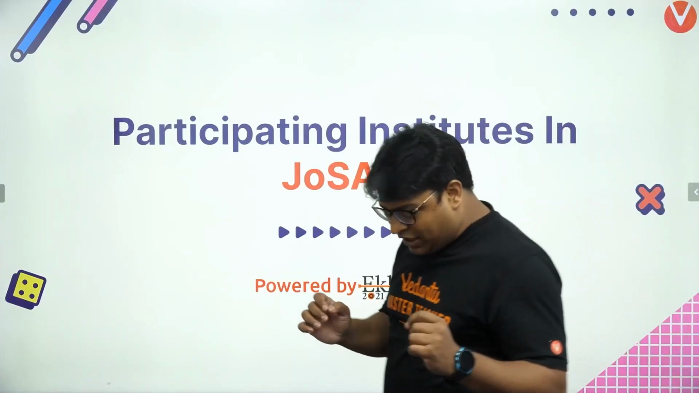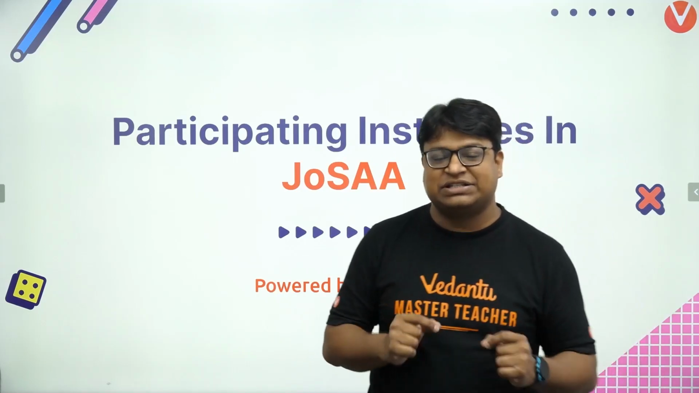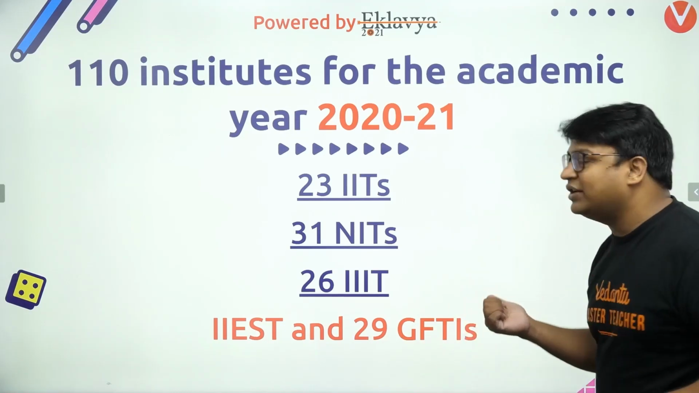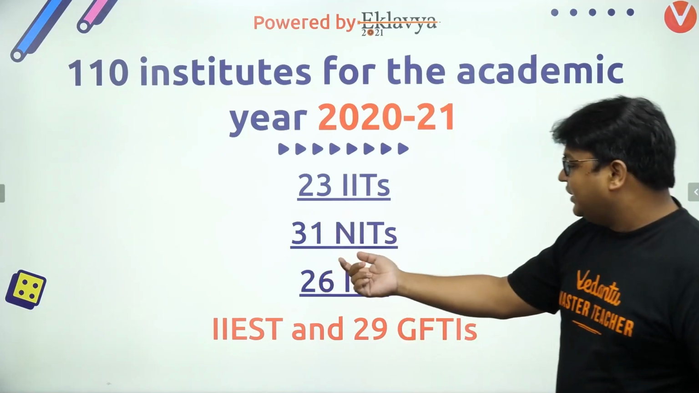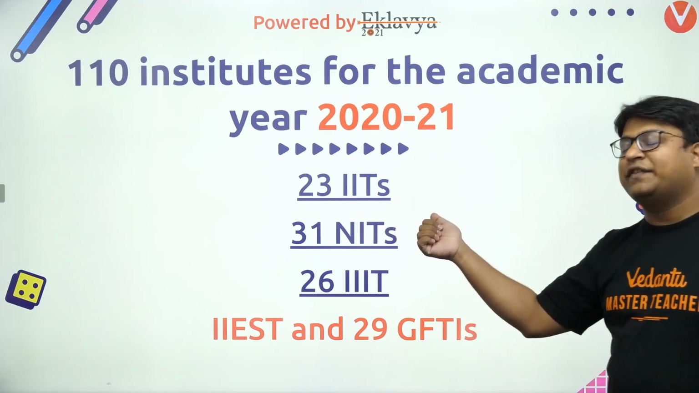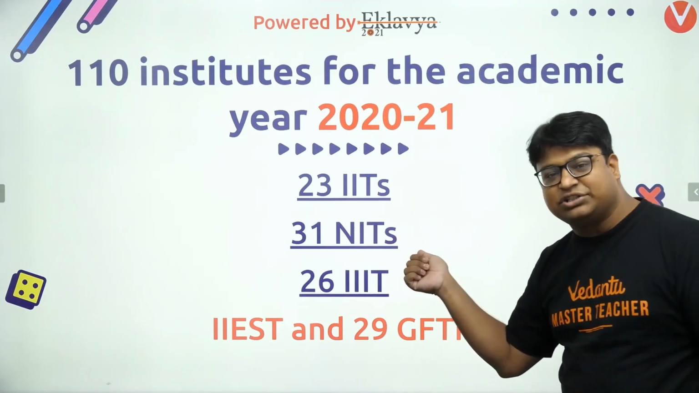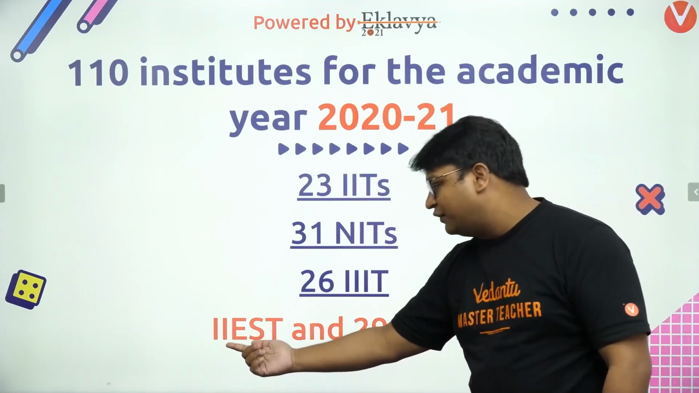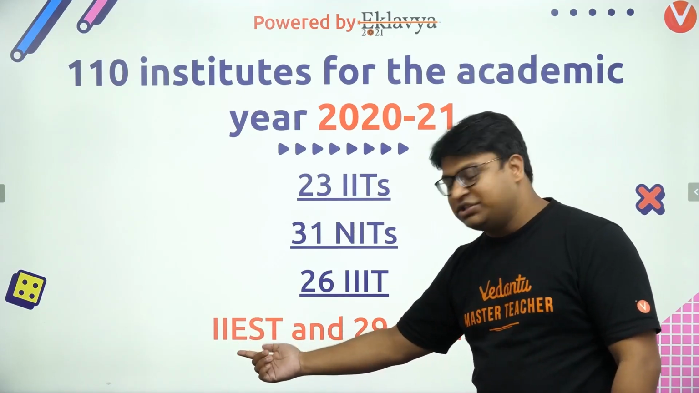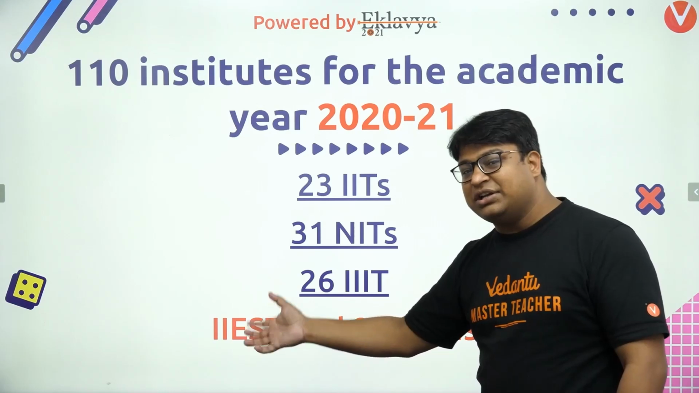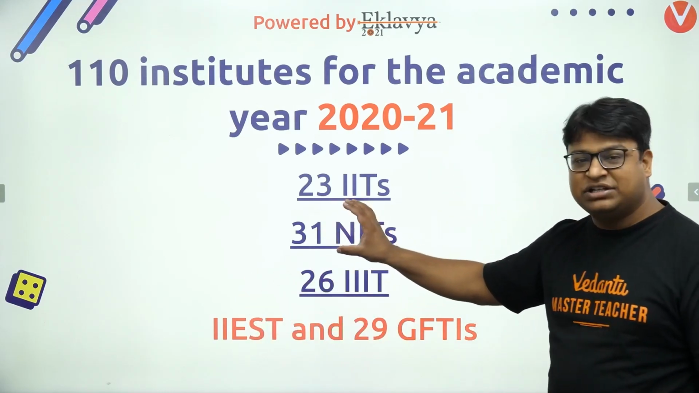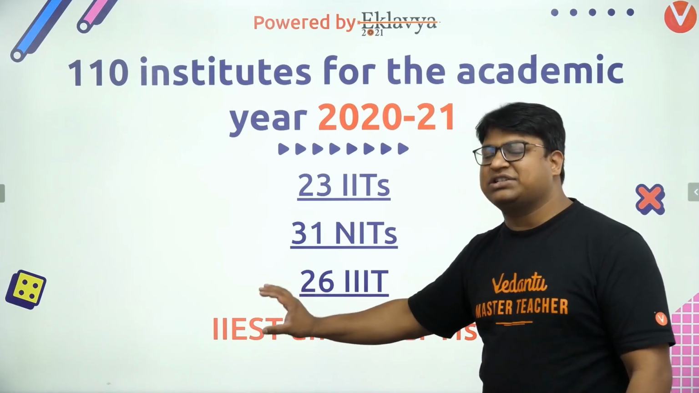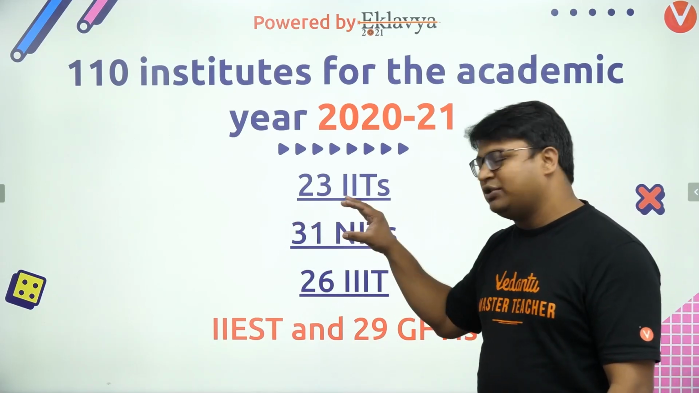So the first thing: which colleges are participating this year in counseling. Overall 110 colleges are participating, and those 110 colleges are 23 IITs, then 31 NITs. IIT is Indian Institute of Technology, I'm pretty sure you are well aware of that. Then National Institutes of Technology, then 26 IIITs, and one special college which we call IIEST, the full form being Indian Institute of Engineering, Science and Technology. It is considered equal to the NITs, but formally it has not got the status of NIT. It is not named National Institute of Technology, but it is equivalent to NITs only.